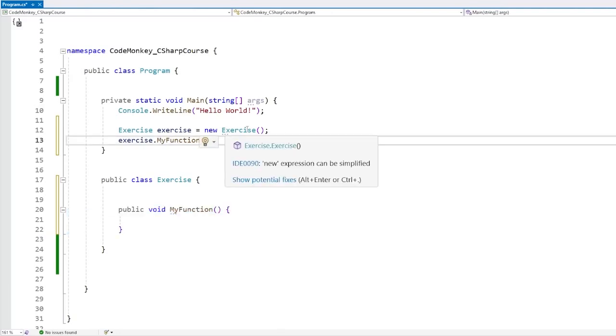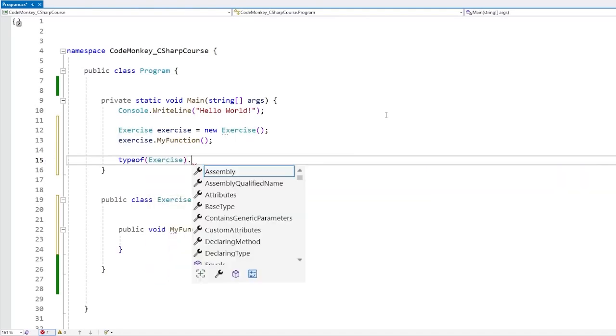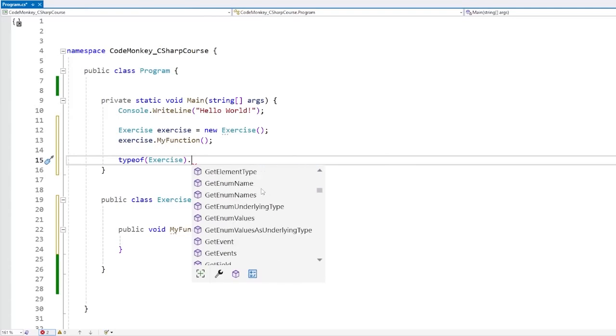However, another way is using reflection, and the way we do that is first we access the type itself. So we do that using the typeof keyword, and then we use the class name. So in this case, I want to access the things on the exercise class. And then just by pressing dot, over here we can already see a bunch of really interesting functions. So GetMember, GetInterfaces, GetNestedType, GetProperties, and so on. So we've got all kinds of things.